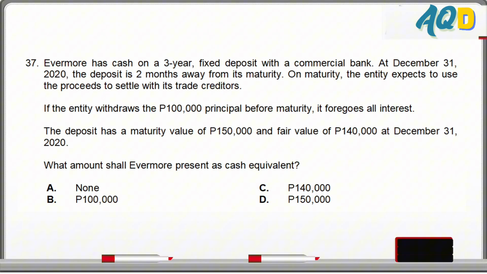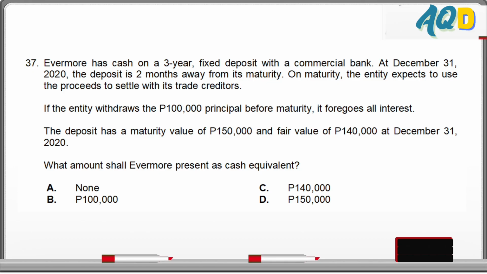37. The question in 37, how much is the amount to be presented as cash equivalent? Evermore has cash on a 3-year fixed deposit with a commercial bank. Fixed deposit, 3-year original maturity. At December 31, 2020, the deposit is 2 months away from its maturity. On maturity, the entity expects to use the proceeds to settle with its trade creditors.